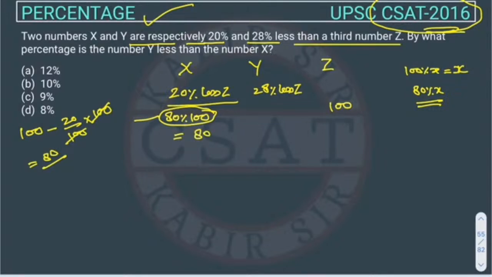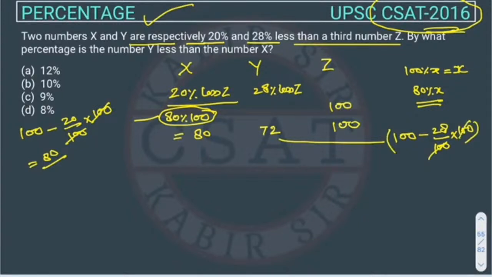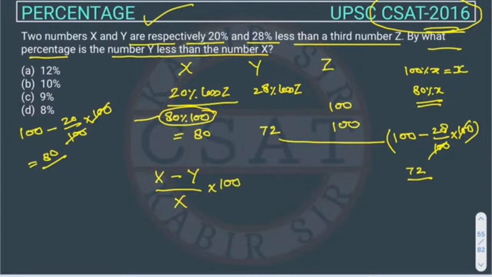Similarly, Y will come out 72 and Z is 100. How did we get this 72? Y is 28% less than Z, so 100 minus 28 is equal to 72. Now the question is asking by what percentage the number Y is less than the number X. So he's asking Y is what percent less than the number X. So this thing we have to calculate.